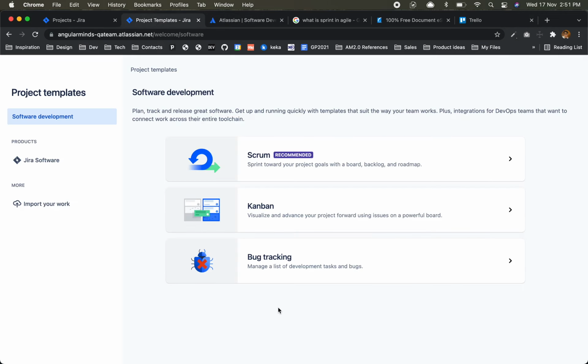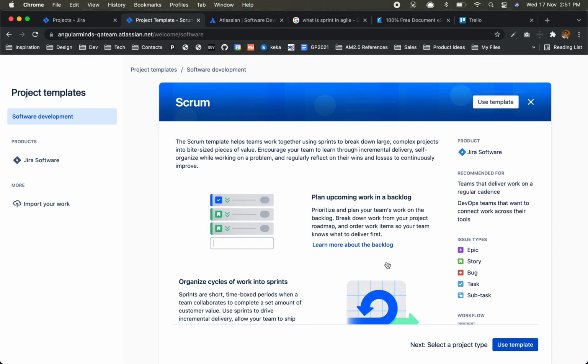Okay, so now we want the most advanced version, the Scrum, where we can see everything, right? So in Scrum, I'll recommend you to read all of the things that are there. The Scrum template helps teams work together using sprints to break down large complex projects into bite-sized pieces of value.